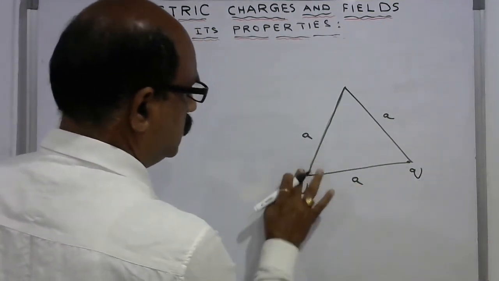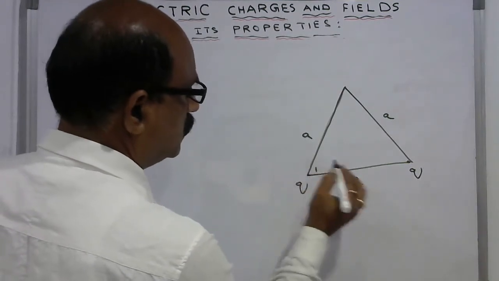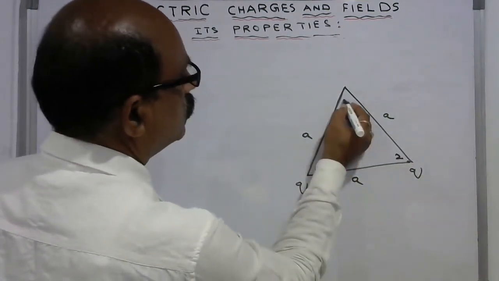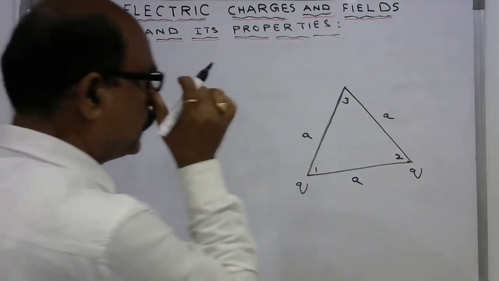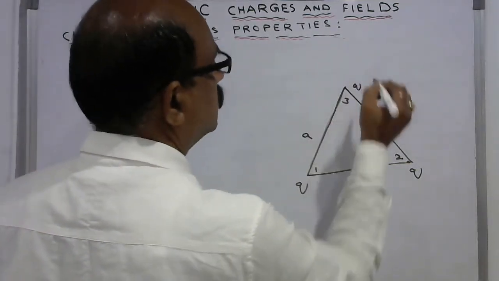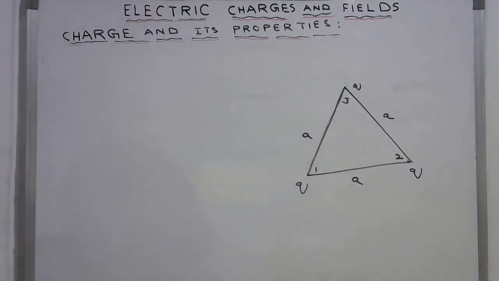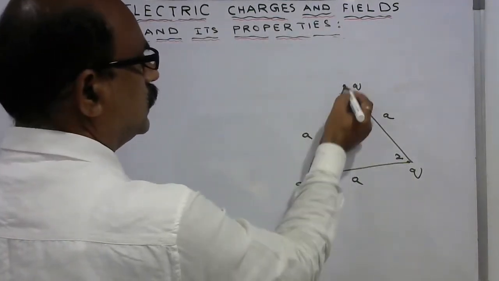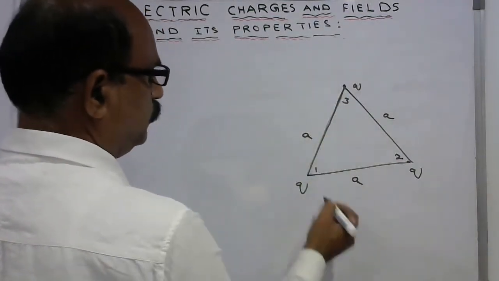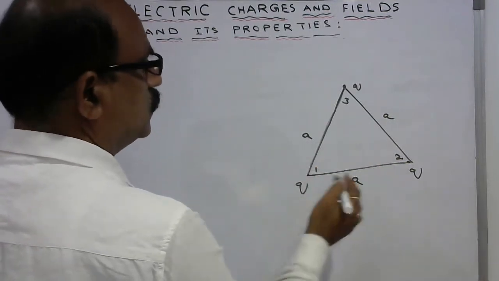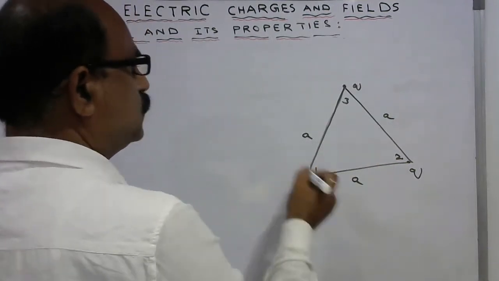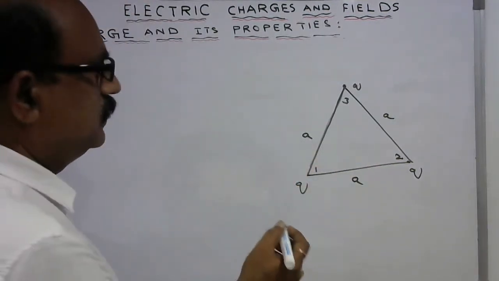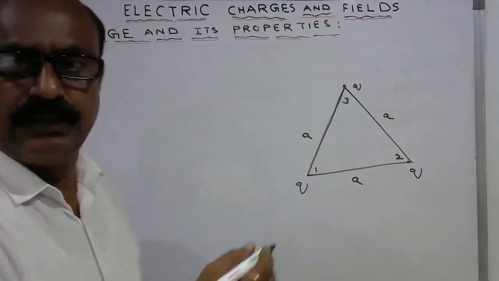This is corner 1, this is corner 2, and this is corner 3. Then what will be the net force at 3 due to 1 and 2, or at any corner due to the other 2? So in this problem, instead of a square, we have to take the triangle.